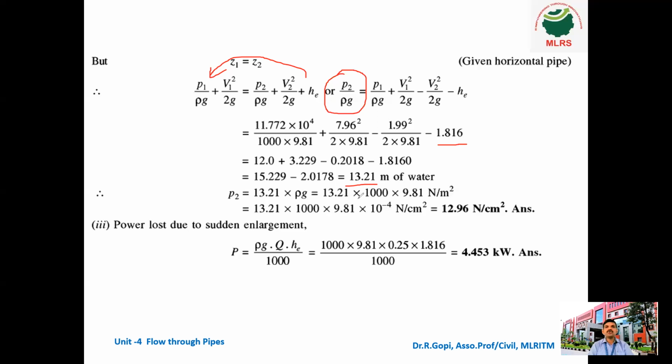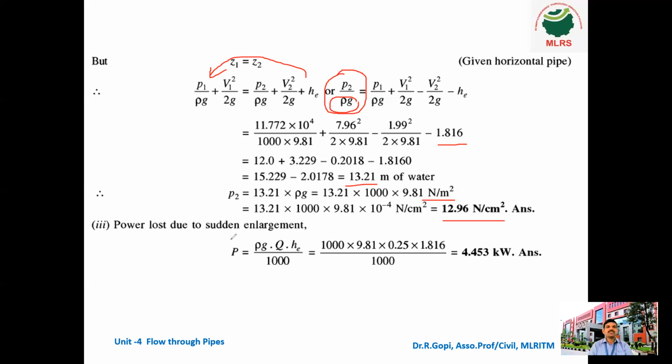So 13.21 into rho, which is 1000, and G, which is 9.81, in Newton per meter square. So P2 is 13.21 into rho G, because the denominator rho G was there. Finally, we got P2 equal to 12.96 Newton per centimeter square. Initially it comes in Newton per meter square, so you multiply by 10 power minus 4 and we get it in terms of Newton per centimeter square.